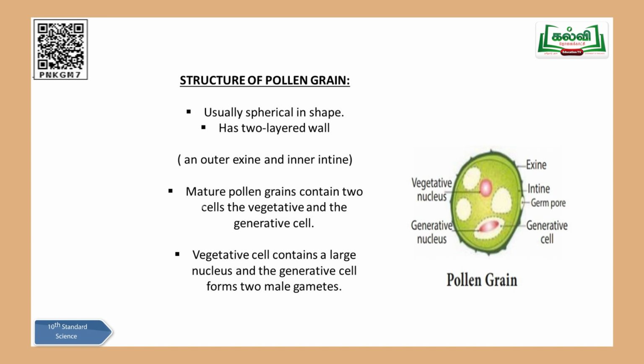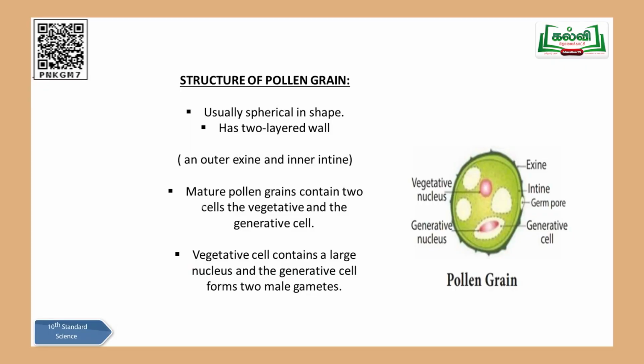Now when we talk about the internal composition of a pollen grain, that is very important, children, because they are going to take part in the reproductive cycle. The mature pollen grain is divided into two regions: the vegetative region and the generative region, otherwise called the vegetative cell and generative cell. The vegetative cell is of no use in future. It has a small nucleus, and when reproduction is carried out, this vegetative cell will disappear. Whereas the lower part, the generative cell, is very important because it has two male gametes, which we consider as sperms.